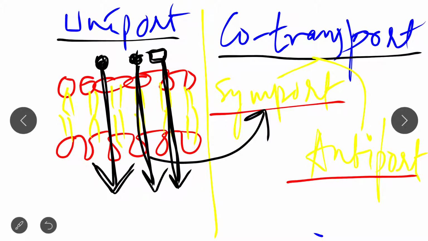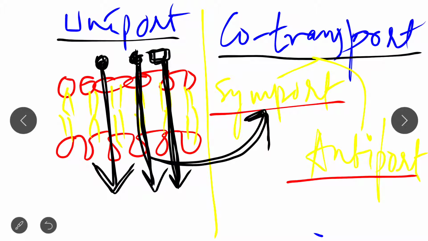So in the lipid bilayer, this is one molecule and this is the second molecule, and both molecules are transported in the same direction. So this is an example of symport. Please remember this point. And what is antiport? In case of antiport, two molecules are transported, but in different directions.